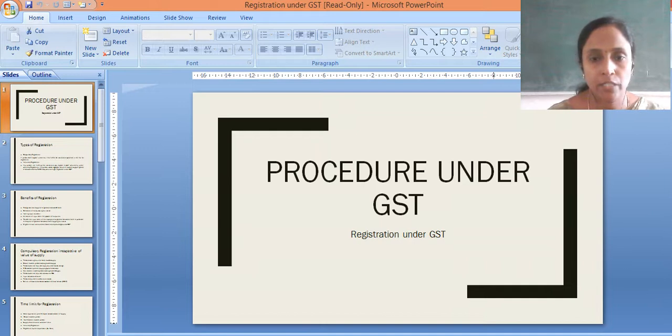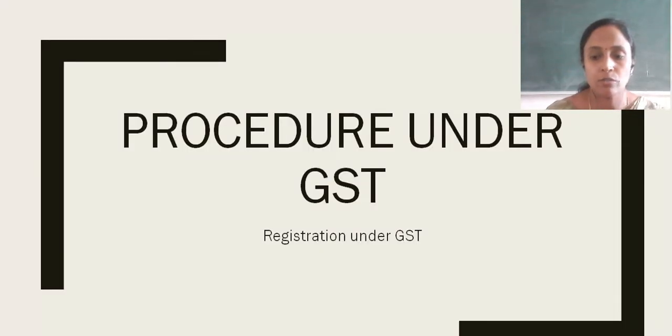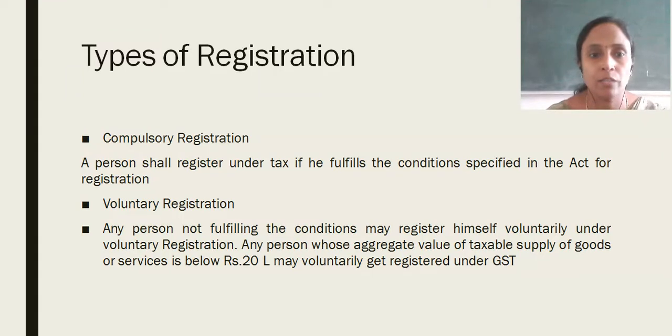Hello students, in GST today we are going to see procedure under GST. That is registration under GST. So coming to registration, coming to the types of registration, there are two types of registration. First one is compulsory registration and second one is voluntary registration.